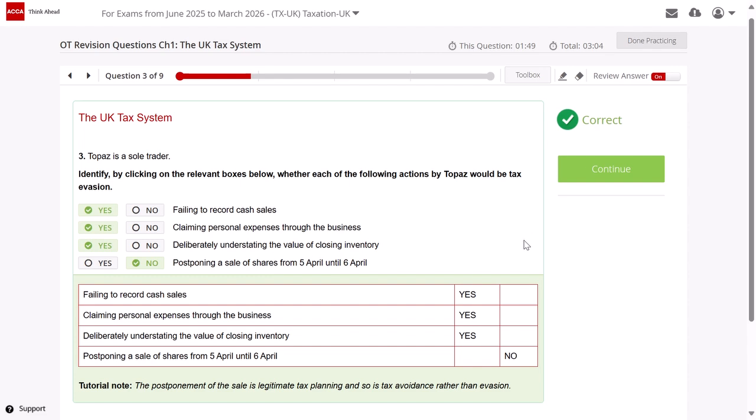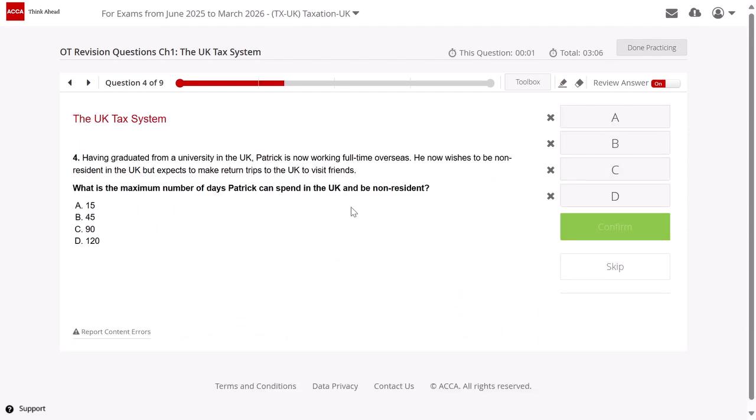Moving ahead. Having graduated from a university in the UK, Patrick is now working full time overseas. He now wishes to be non-resident in the UK but expects to make return trips to the UK to visit friends. What is the maximum number of days Patrick can spend in the UK and be non-resident?